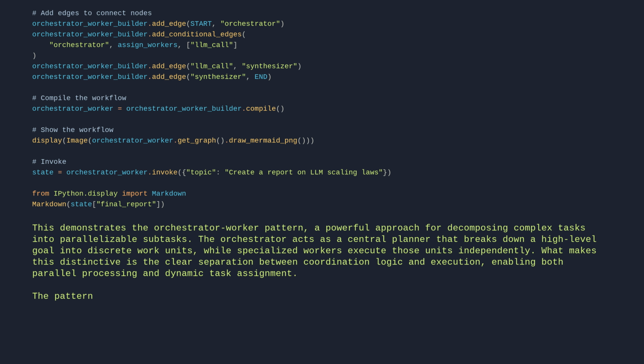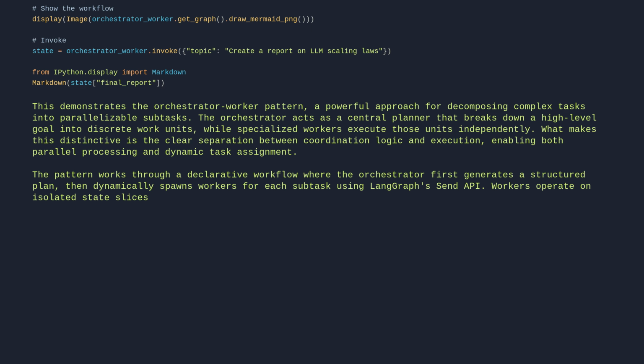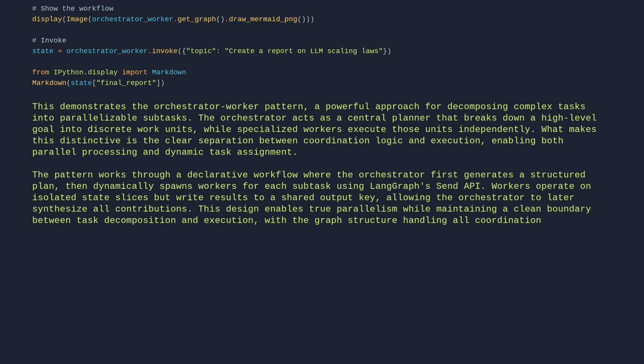The pattern works through a declarative workflow where the orchestrator first generates a structured plan, then dynamically spawns workers for each subtask using LangGraph's Send API. Workers operate on isolated state slices, but write results to a shared output key, allowing the orchestrator to later synthesize all contributions. This design enables true parallelism while maintaining a clean boundary between task decomposition and execution, with the graph structure handling all coordination implicitly.